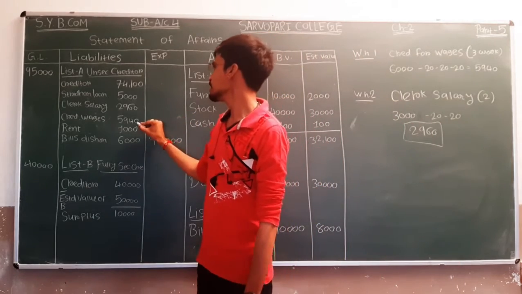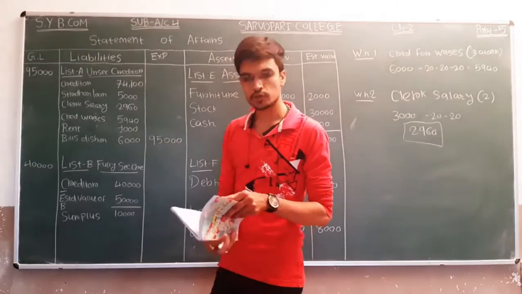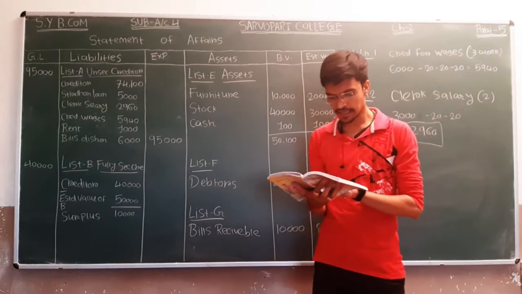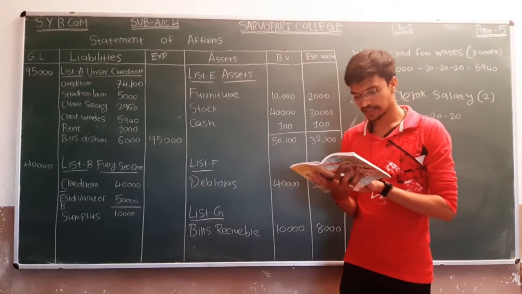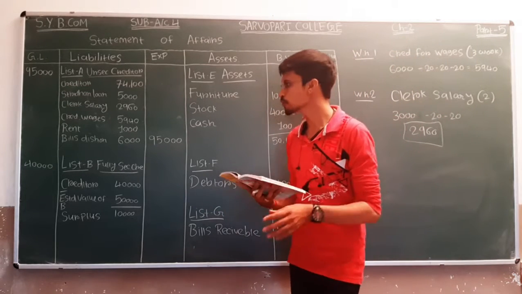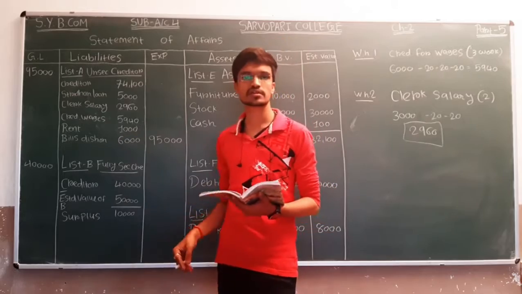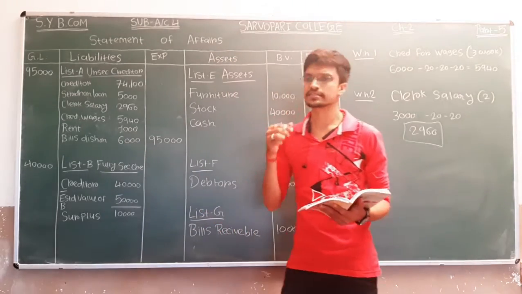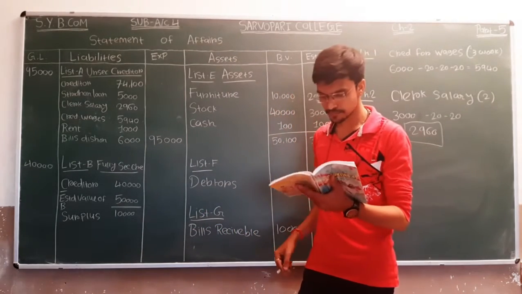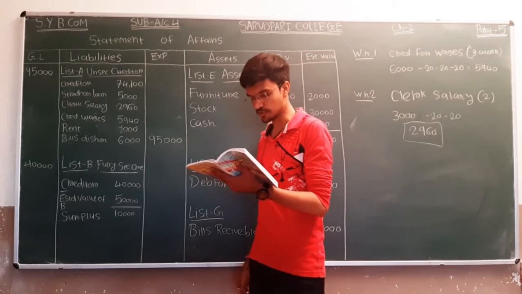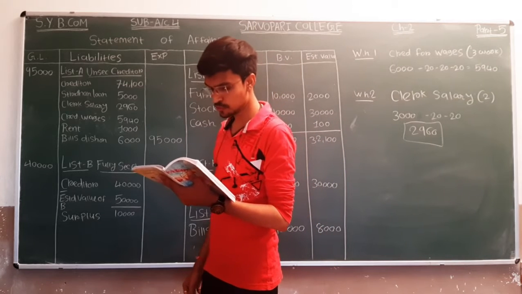5940. After that it will come rent, amount of rent. So amount of rent that is common 1000. There are no any increase or decreases. And last, bills dishonored. So very first we have to notice that what will be the amount of bills dishonored.